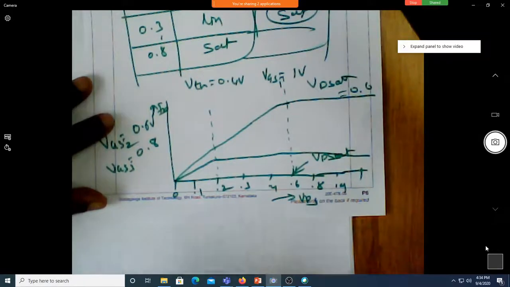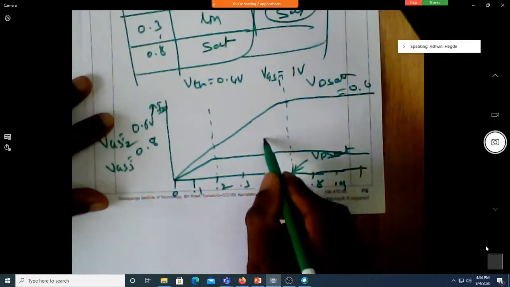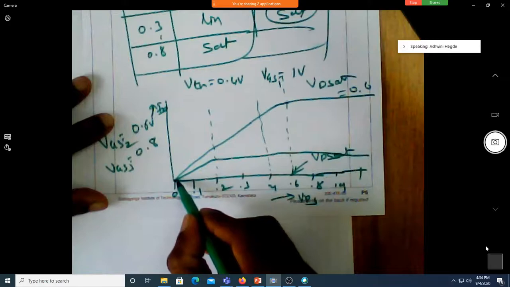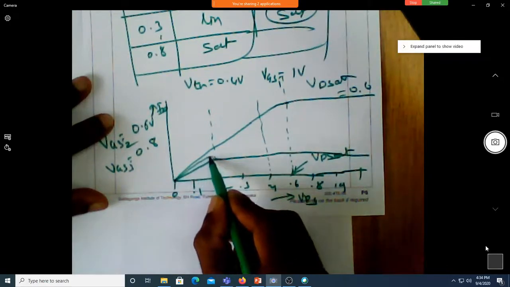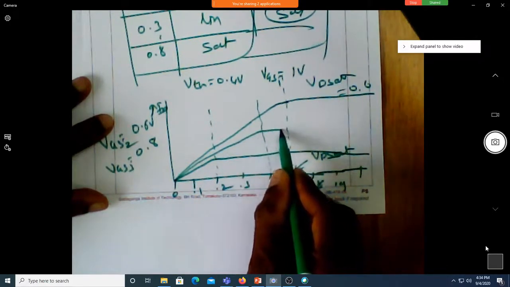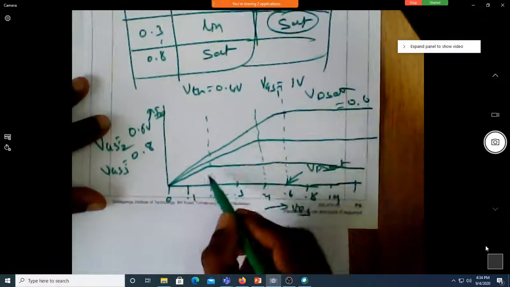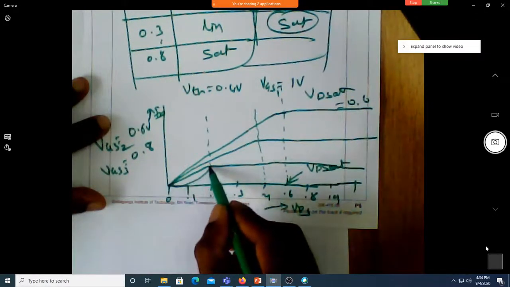You're looking at VDS at 0.4. So 0.4 means it just goes till this point linearly and then becomes constant. And this, see, this is the linear region for, this is for what?